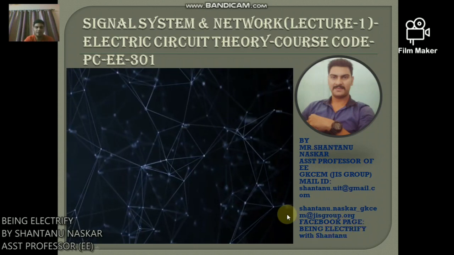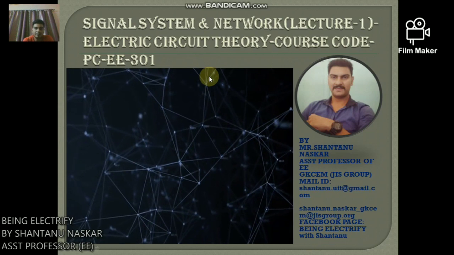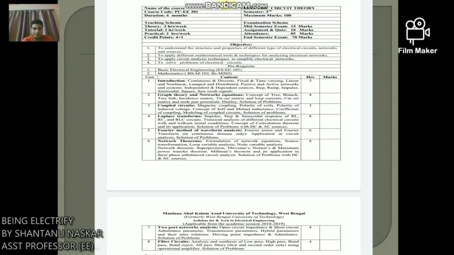According to MAKAUT, the syllabus of the electric circuit theory is very new. The semester is third semester and the course code is PCEE 301, which I have told. Duration is 6 months.